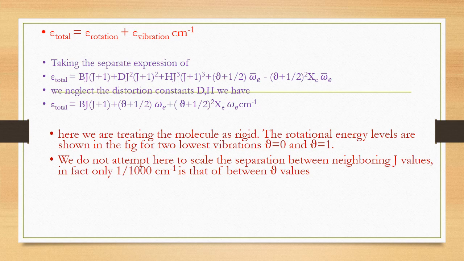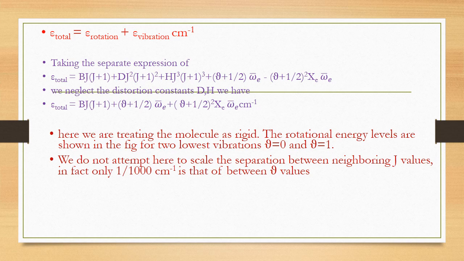So it is a separate entity for v equal to 0 and v equal to 1. That is, the vibrational energy level of v equal to 0 is the ground state, and v equal to 1 is the vibrational energy of the next excited state. Here we do not attempt to scale the neighboring levels of J values.